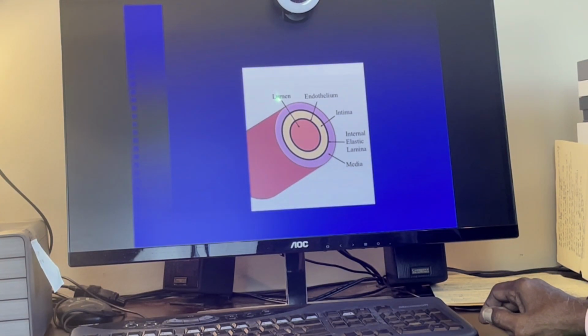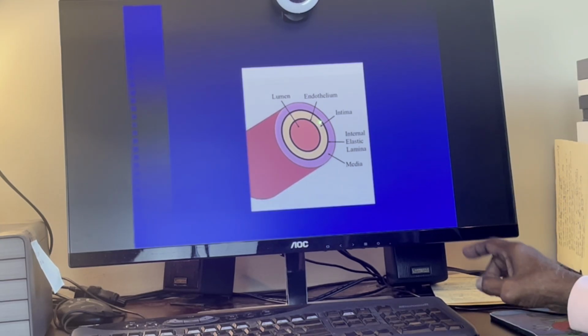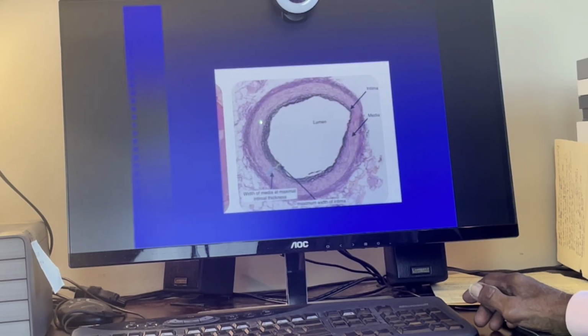Now, this is a diagram of the coronary artery. This is the lumen. Blood is flowing from here to here. This is the endothelium, where there are very significant physiological factors. This is a section of a coronary artery. This is the endothelium.